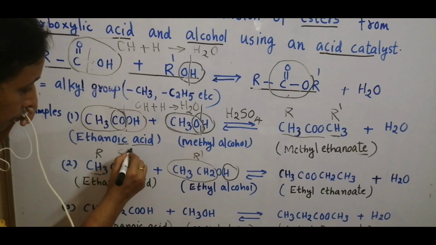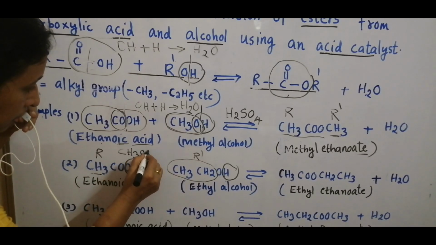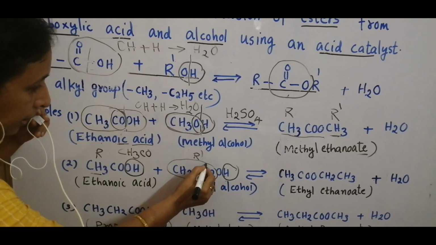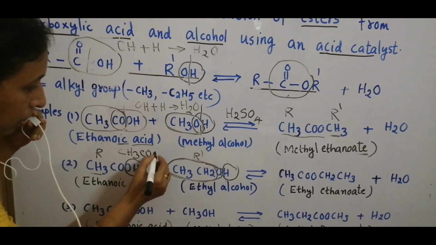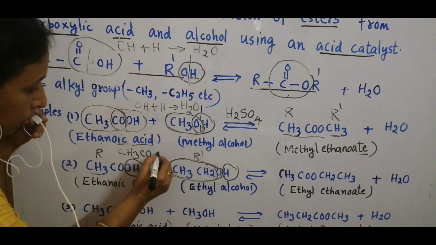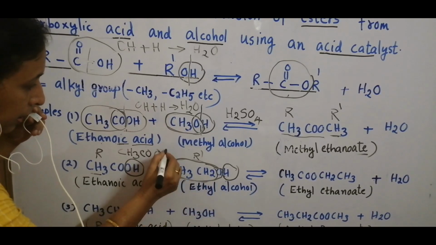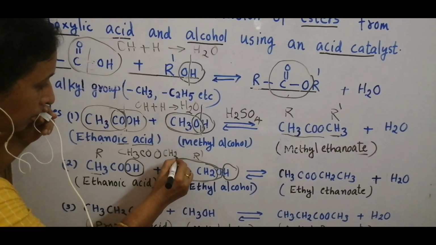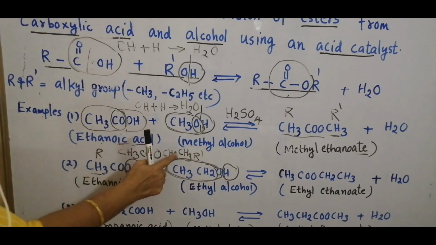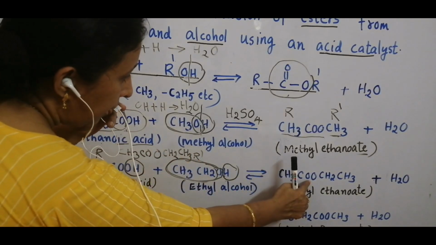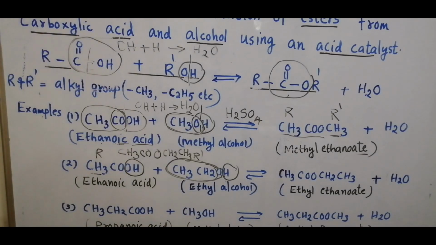CH3CO and this part of ethyl alcohol, O CH2 CH3, combine to form ethyl ethanoate.